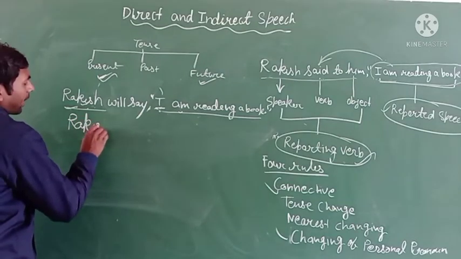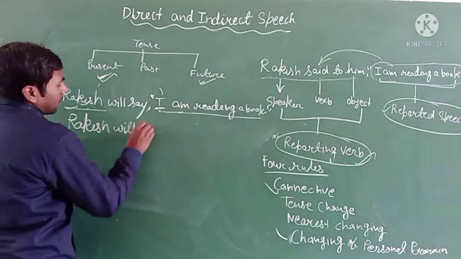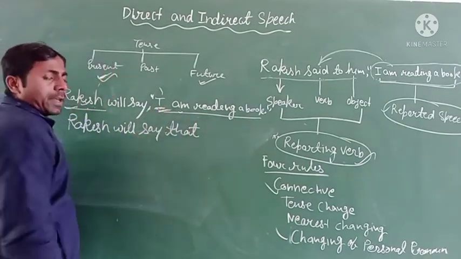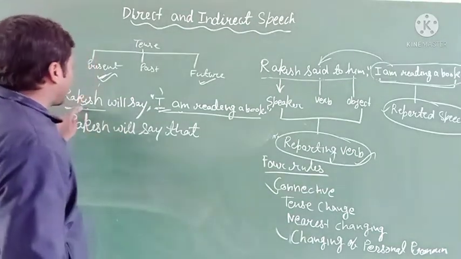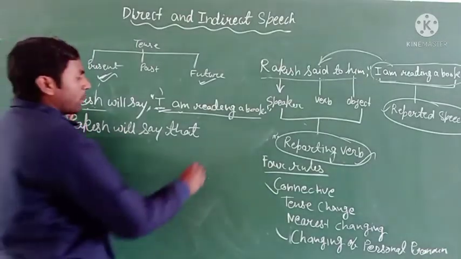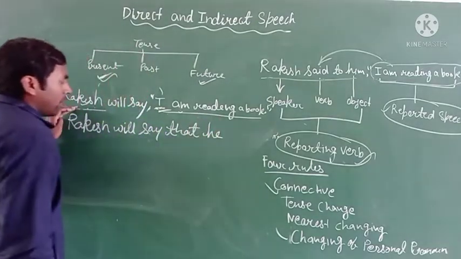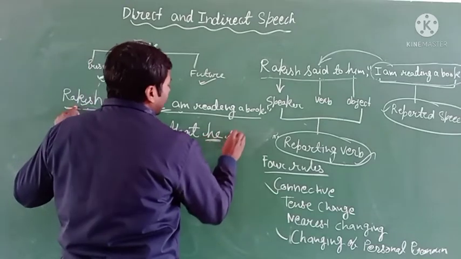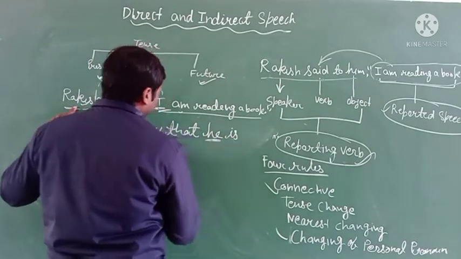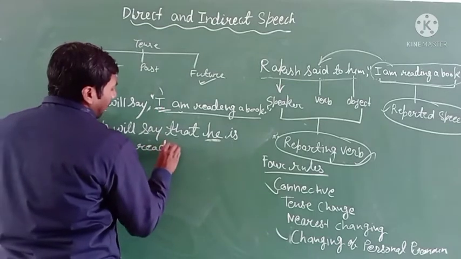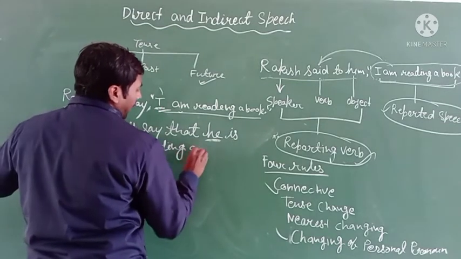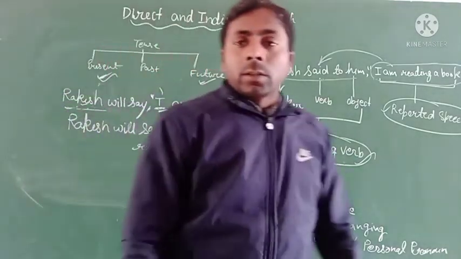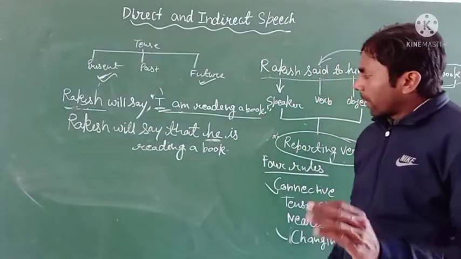Look here, Rakesh will say that. "I" will be changed according to the subject. So Rakesh is here, so you have to use "he" here. If it is a girl, then you can use "she". With "he", you have to use "is". He is reading a book. Clear? I hope you all understand it very well.